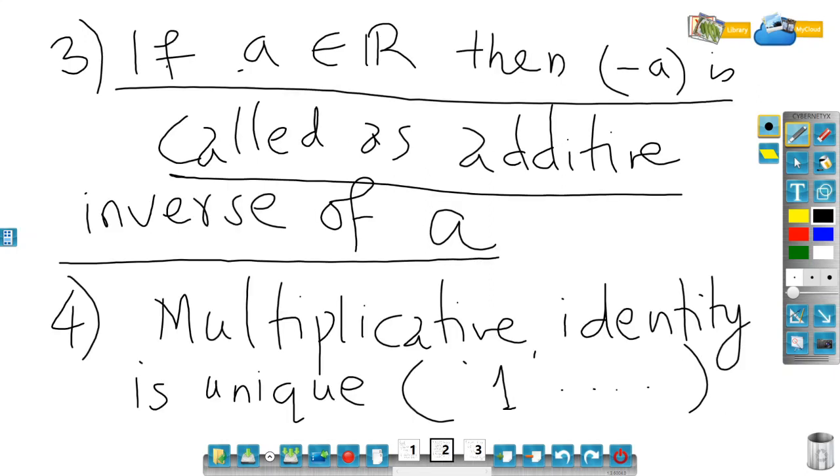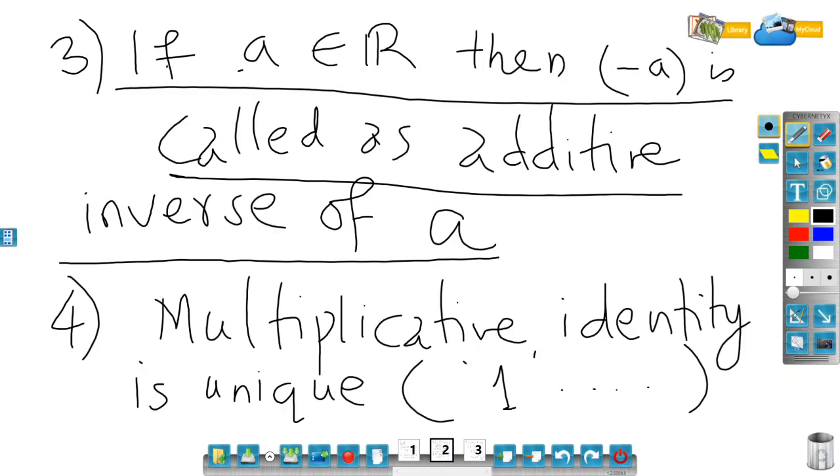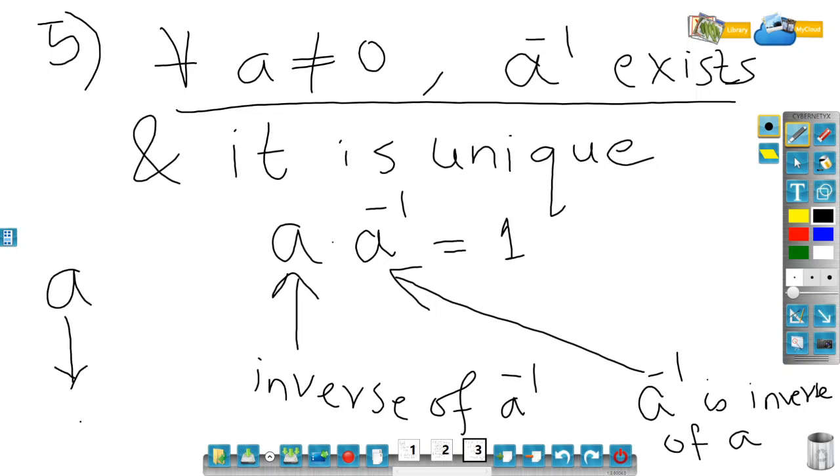So we have proved multiplicative identity is unique and multiplicative inverse is unique. Please remember that when I say for any a not equal to 0, that means by default it is a real number. So if a is a number, then its inverse is a inverse. Let me change the symbol.